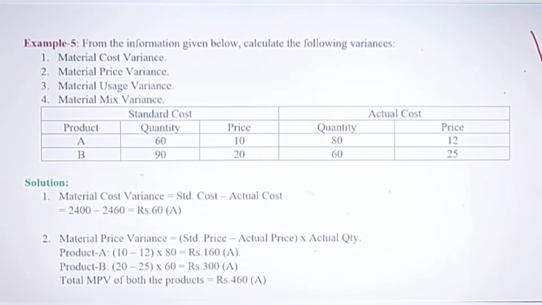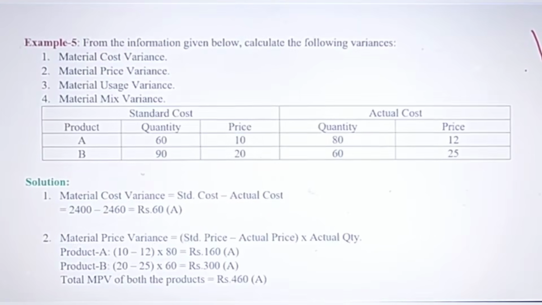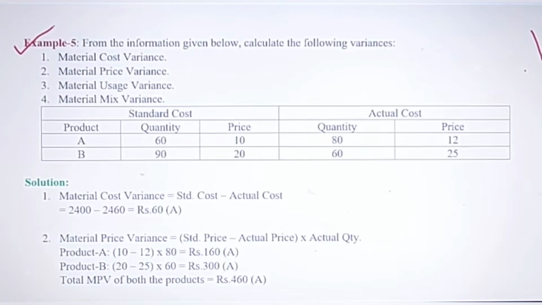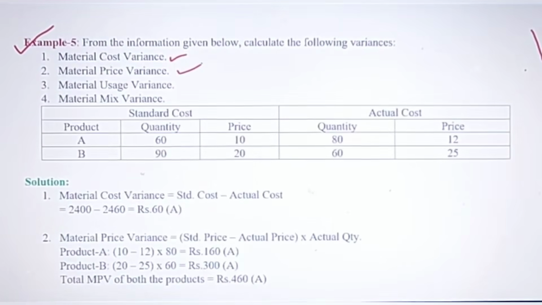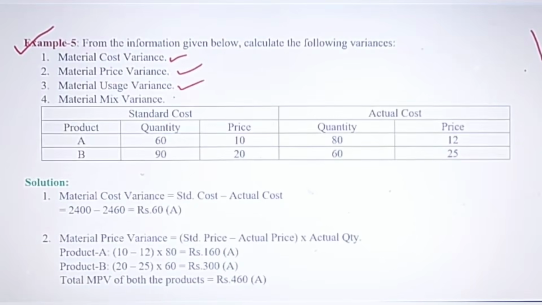Okay friends, let's move on to the next question, and this is from variance analysis, example 5. You have to find MCV, that is material cost variance, then price variance, usage variance, and mix variance. Very important question for the exams. And this table is given. Here you are given the standard cost and actual cost of two commodities, A and B.